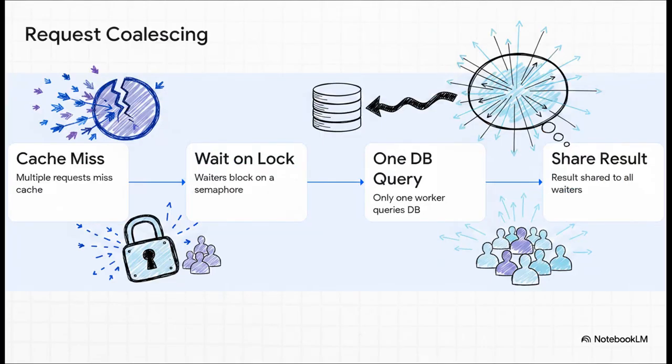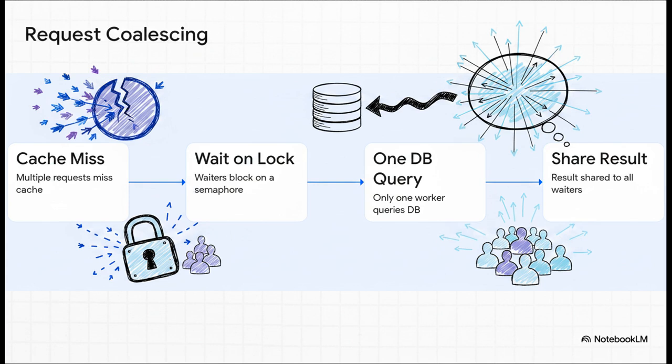So, how do we actually survive this? We use a brilliant pattern called request coalescing. If you write in Go, you probably know this as the singleflight package. It uses a concurrent map tied to a semaphore lock. When 20,000 requests miss the cache for the exact same blog ID, only the first request acquires the lock and becomes the designated worker that queries the database.